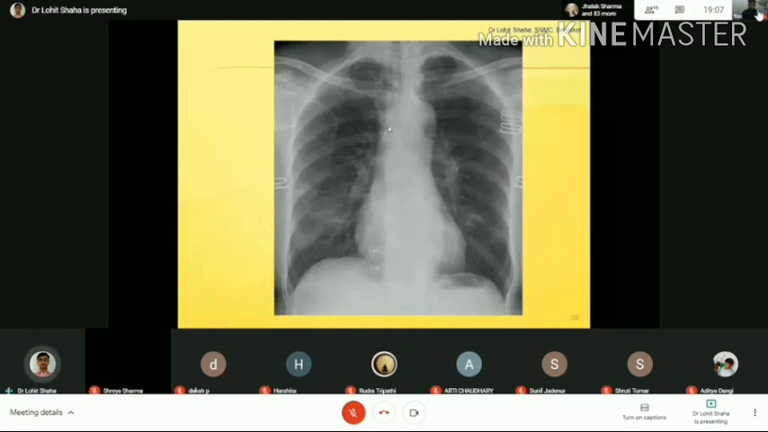So as it enters, here is the hilum. Here exactly what you are going to see is that the lymph nodes are enlarged. This is called bilateral nodular enlargement.